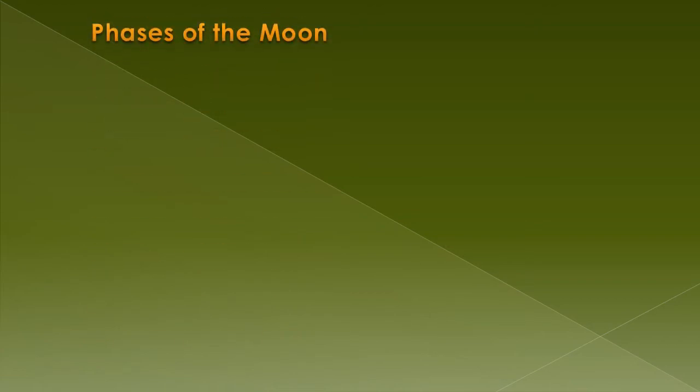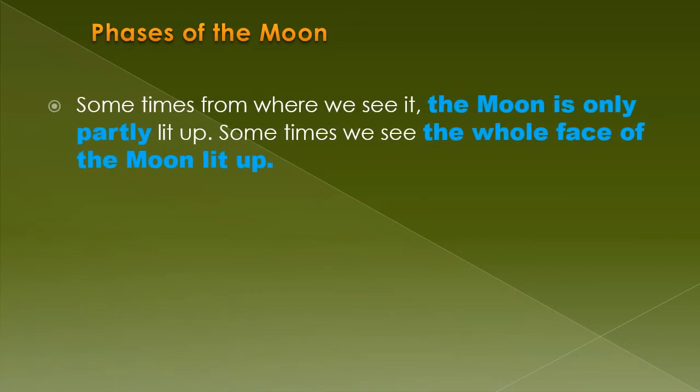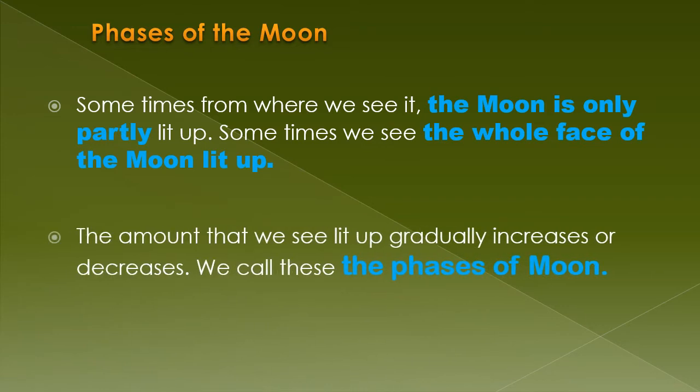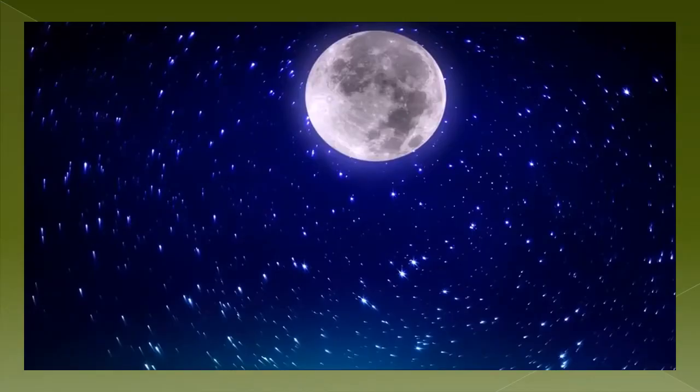Now let's learn about another really fascinating topic, that is the phases of the moon. Sometimes from where we see it, the moon is only partly lit up. Sometimes we see the whole face of the moon lit up. Why is it so? The amount or the part of the moon that we see lit up gradually increases or decreases. We call these the phases of the moon. To understand what is meant by the phases of the moon, let's watch this video.